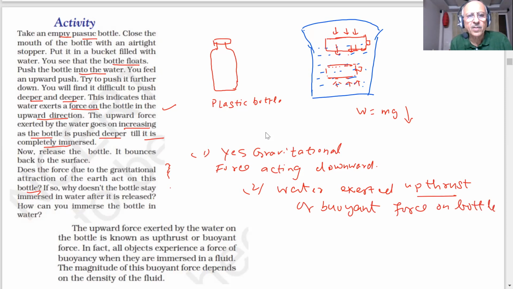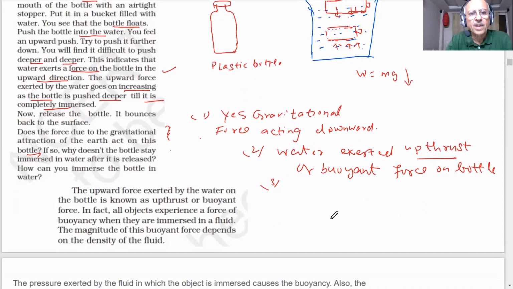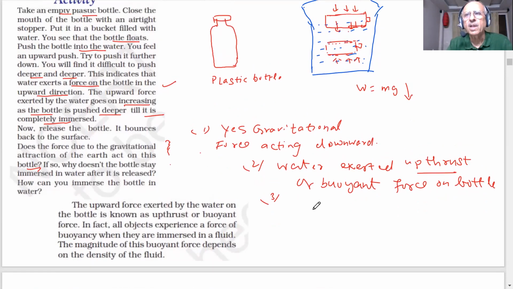So the magnitude of the buoyant force depends on the density of the liquid. When objects are immersed in a fluid, the magnitude of the buoyant force depends on the density; different liquids will exert different buoyant force due to their difference in densities.